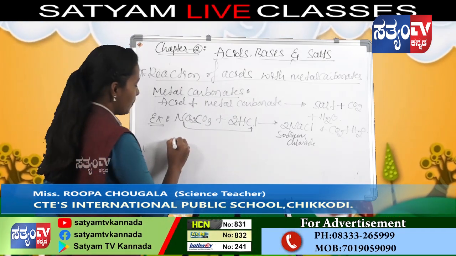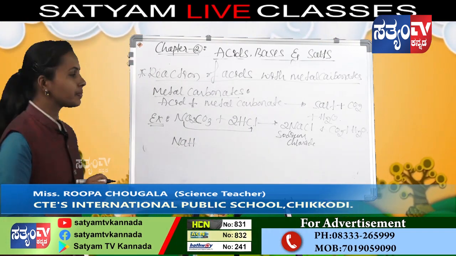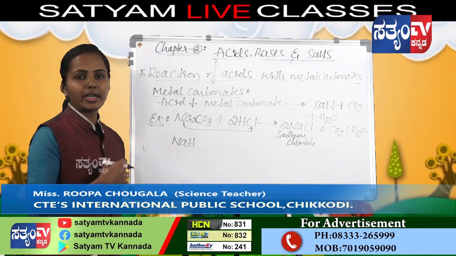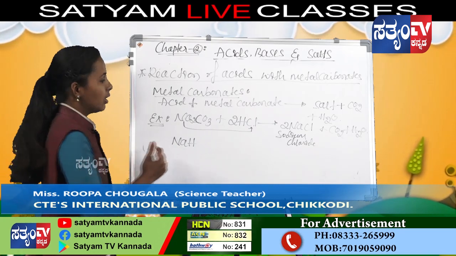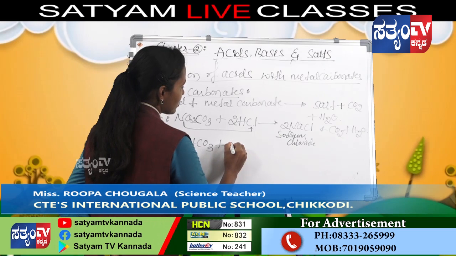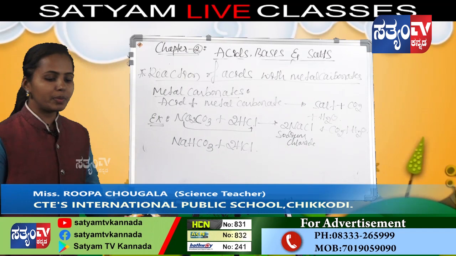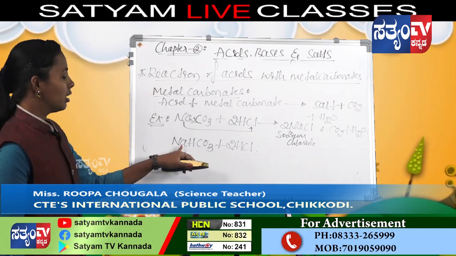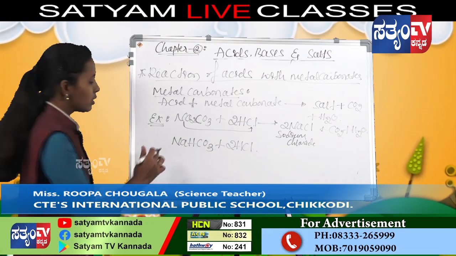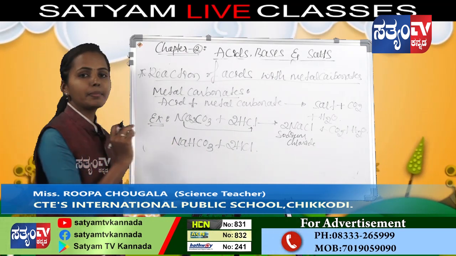And next, when an acid reacts with metal hydrogen carbonate, NaHCO3 plus 2HCl. The name of this compound is sodium hydrogen carbonate, otherwise sodium bicarbonate.